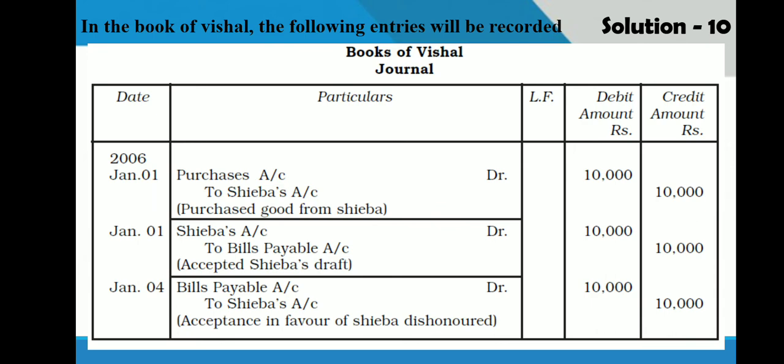Vishal is still liable to make payment to Seba. So Seba account is credited. And as bills payable is dishonored, bills payable account will be debited. So this would be the journal entries in case of dishonor of bill. I think you all must have understood how to pass journal entry for the dishonor of bill in different cases.